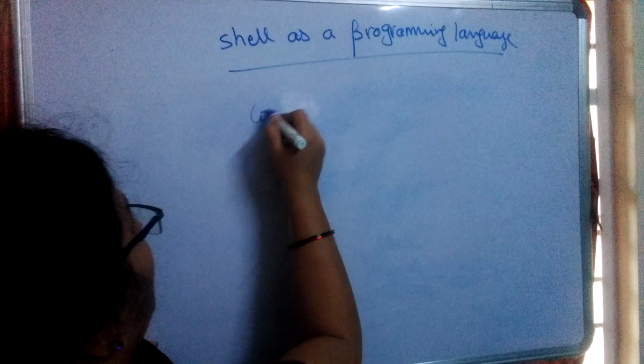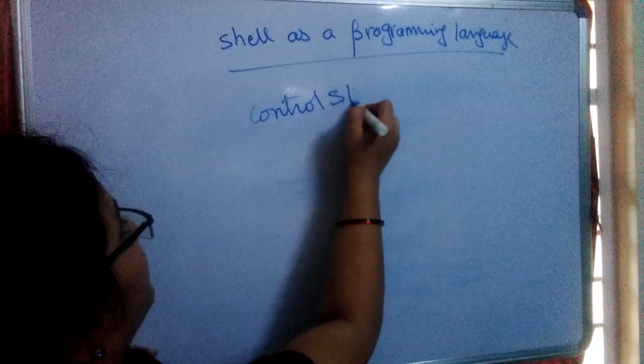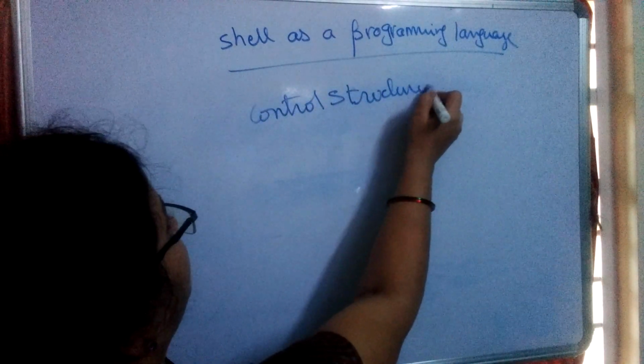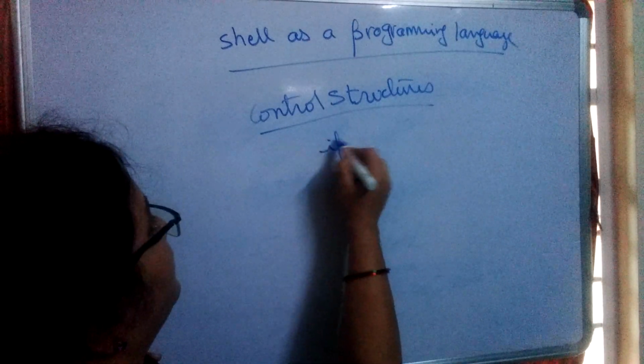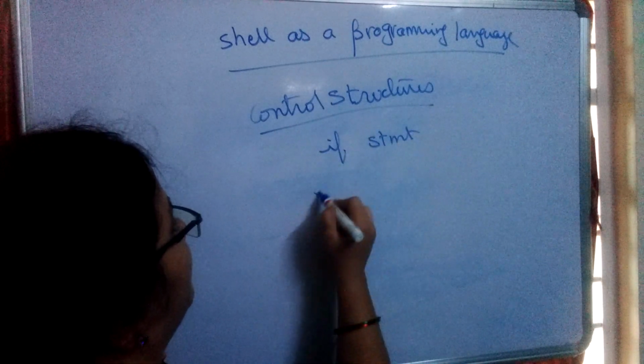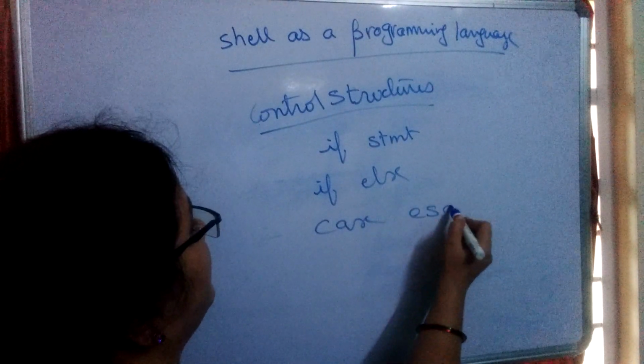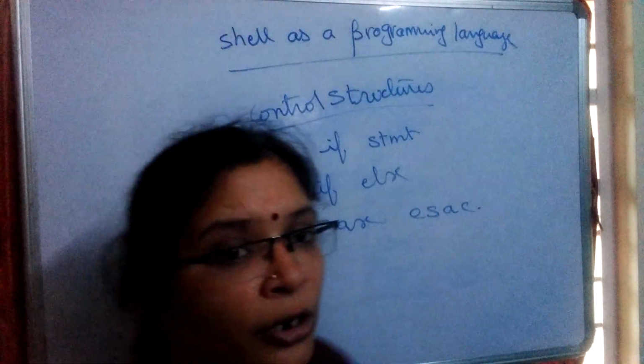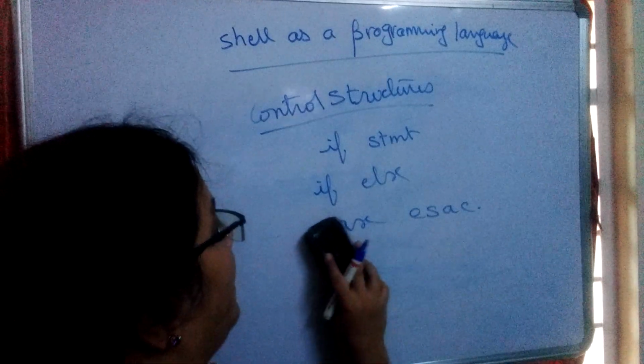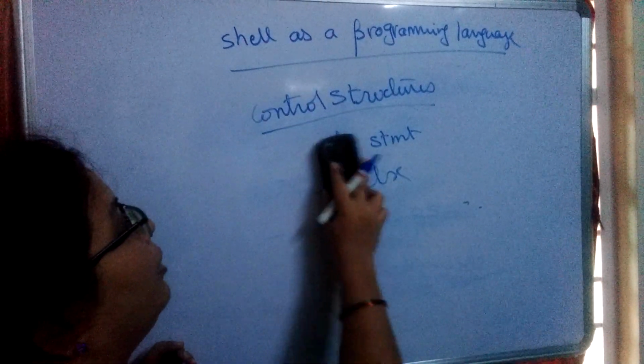And now see what the control structures are. The if statement, if else, case, esac, etc. are the control structures. And what are the loops?